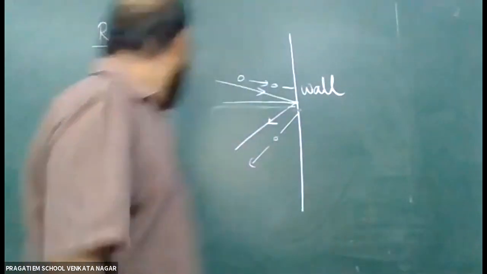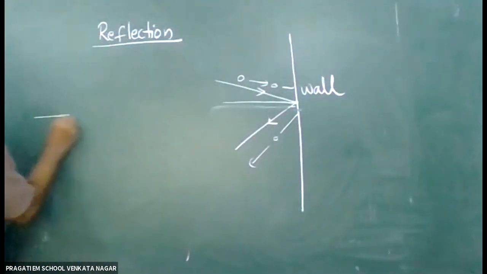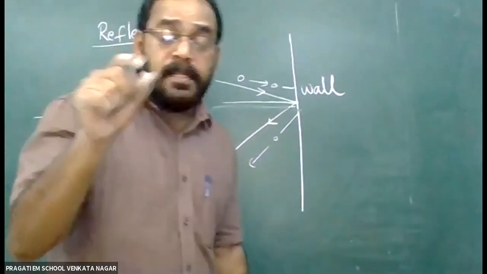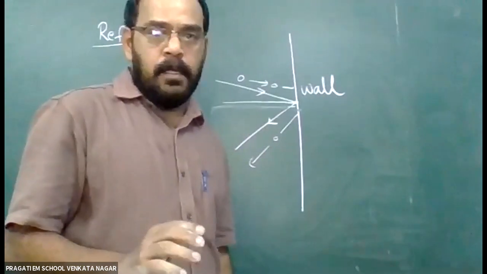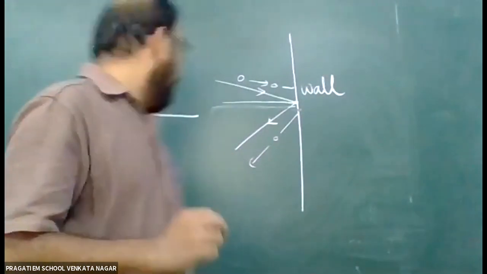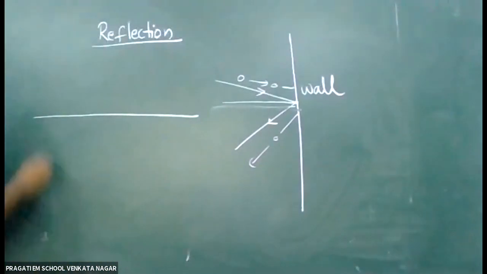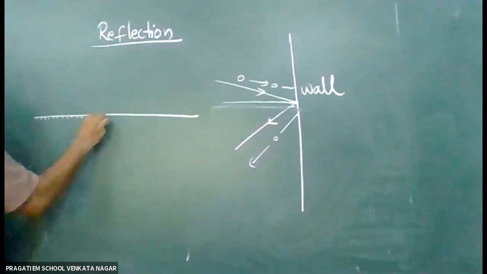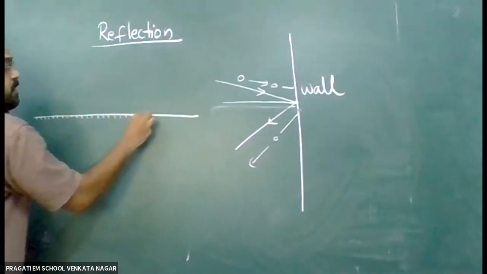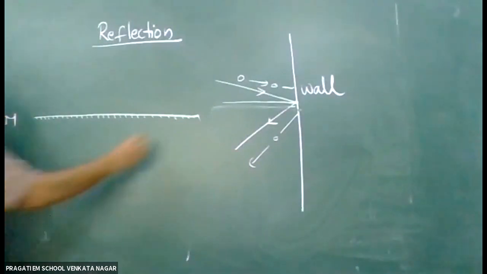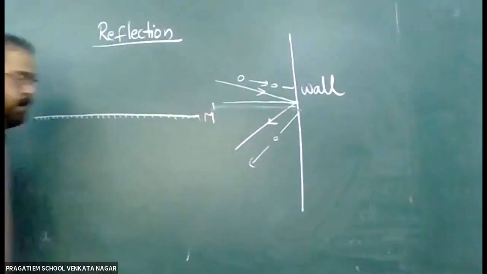In the same way, when light strikes a certain surface, not every surface, but a smooth surface like a mirror. Let us imagine this is a mirror, a very perfect smooth surface. Let us mark this as MM dash.